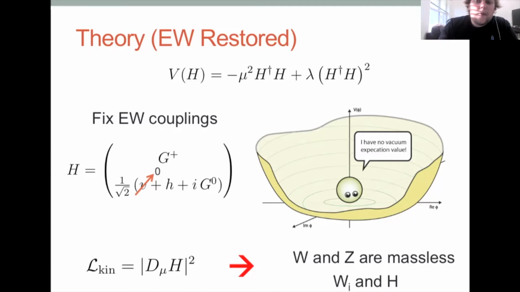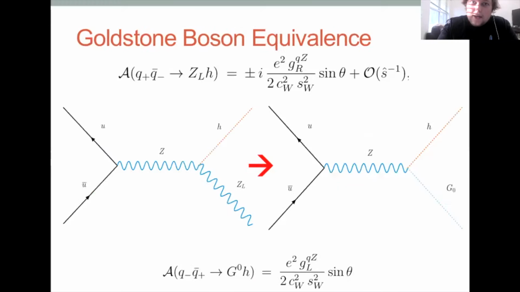Okay, so we've covered the theory, so let's talk about what I mean by measuring this electroweak restoration. It basically comes down to Goldstone boson equivalence, and the idea is that the diagram on the left is with an H and a longitudinal Z coming out, and the diagram on the right is with an H and a G0, so the Goldstone mode. And the main point of the Goldstone boson equivalence is to say that the amplitudes converge in the high energy limit.